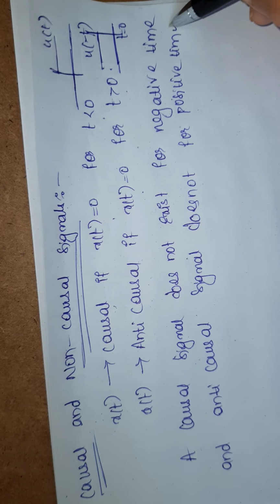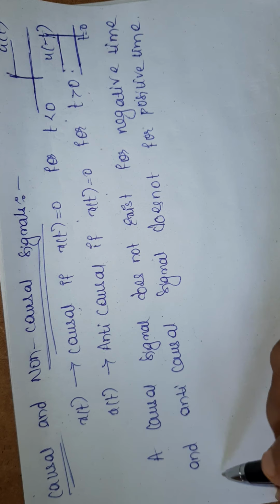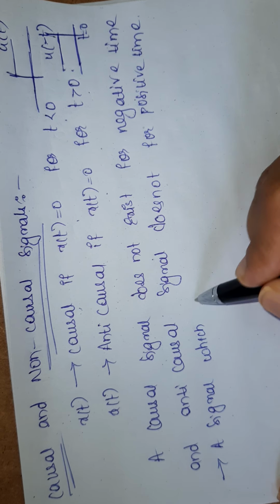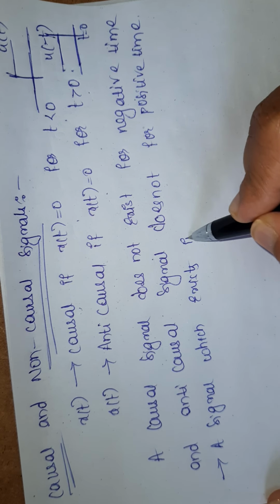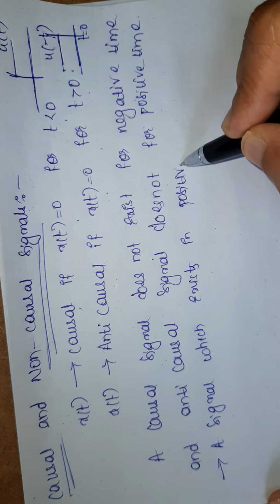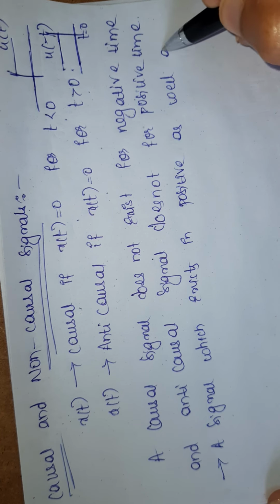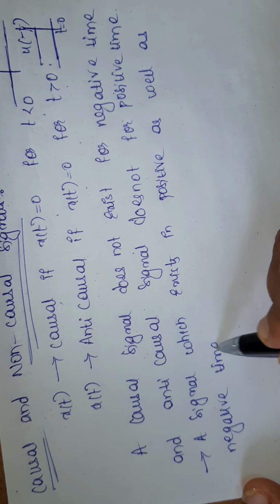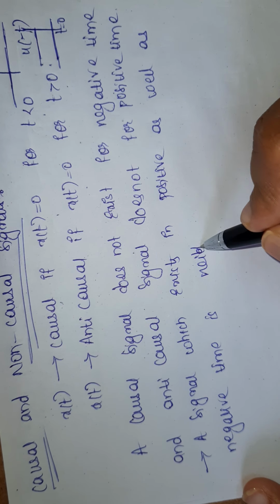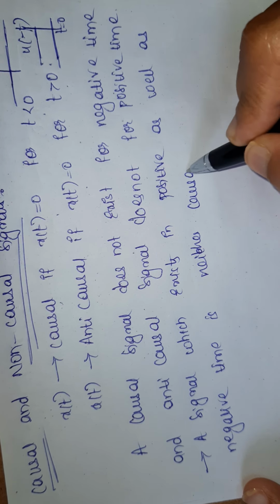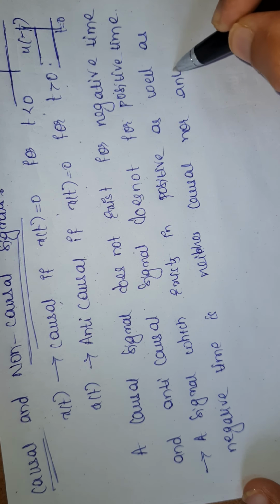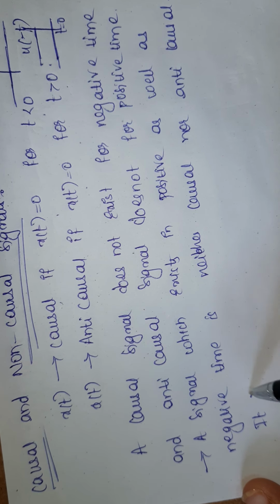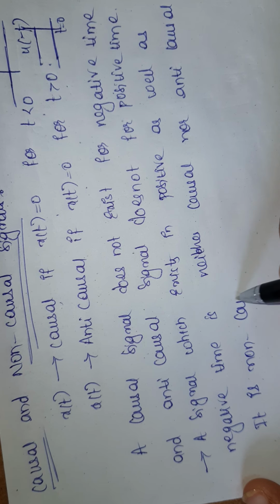Now one more signal will be presented, that is a signal which exists in positive as well as negative time. It is neither causal nor anti-causal, and that signal is known as a non-causal signal.